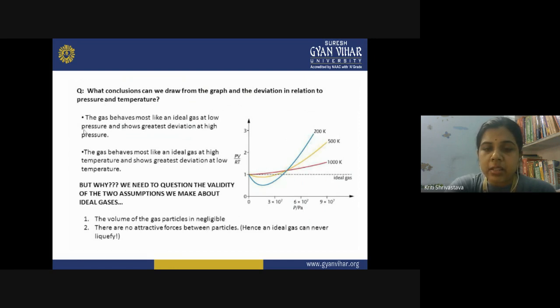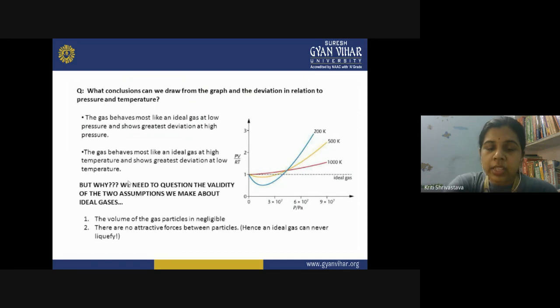In that case, the behavior of the gas will be near to the ideal gas, right? In the graph, when the pressure value is low, this curve is actually near to the straight line. But when you increase the pressure, the deviation becomes really high. So at low pressure values, you can say that the real gas behaves like an ideal gas. And what about the temperature?